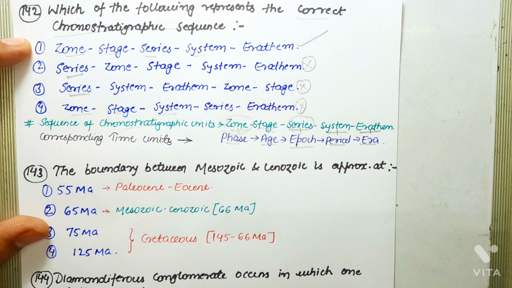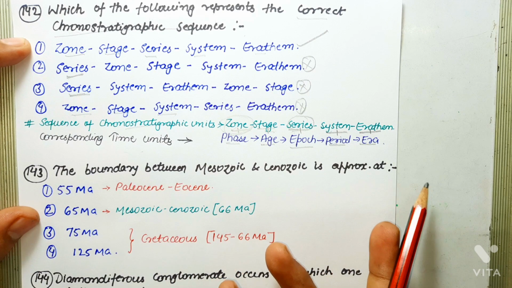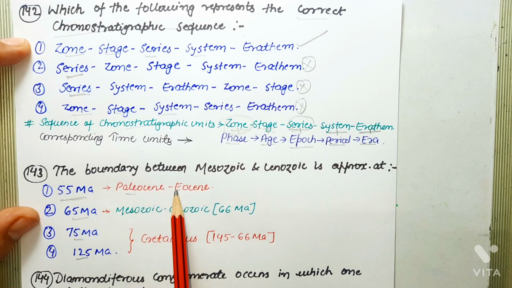Next question says, the boundary between Mesozoic and Cenozoic is approximately at. So to answer this question, you should know about these time units. Okay. So the first one is 55 million annum. 55 million annum is the boundary between Paleocene and Eocene. 65 million annum is the boundary between Mesozoic and Cenozoic.